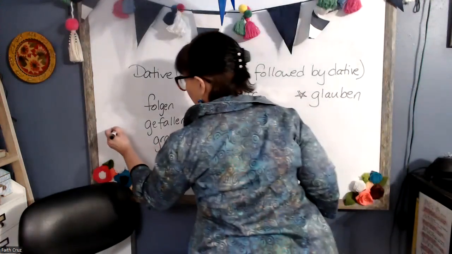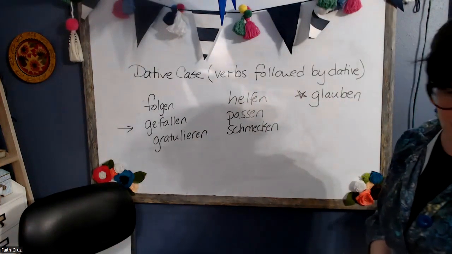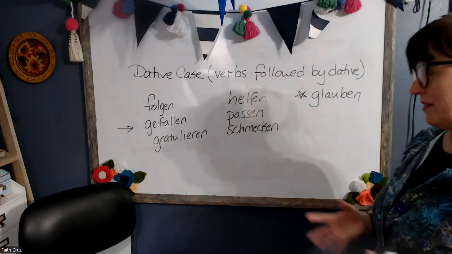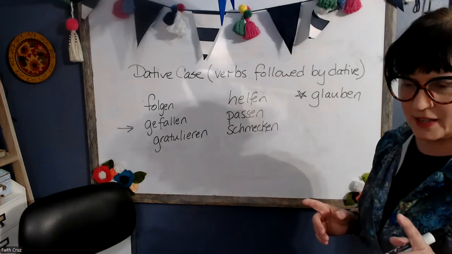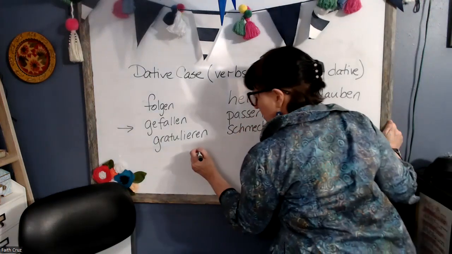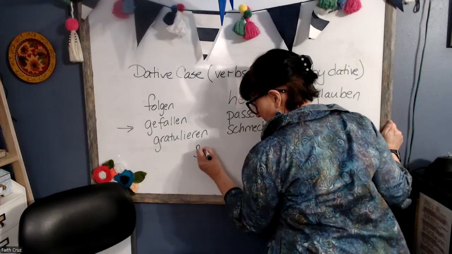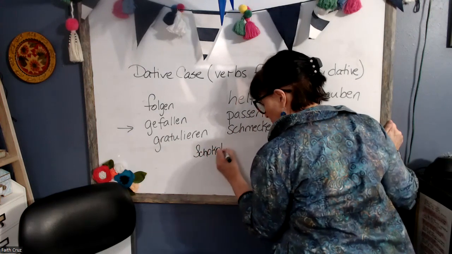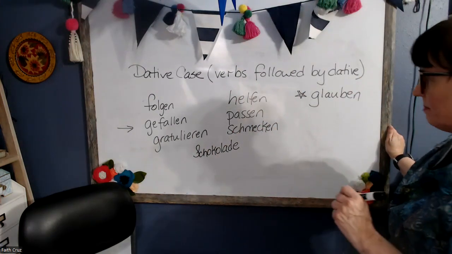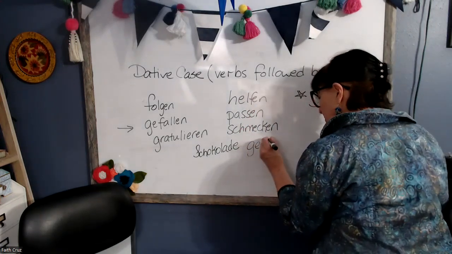Let me talk about the verb gefallen. Now, a lot of times when you look gefallen up in a dictionary, it will say to like. And it can certainly convey that meaning. But it doesn't convey that meaning grammatically in German. So let me explain. Okay? Let me start with Schokolade. Okay? Here's some chocolate. And I like chocolate. So in German, I'm going to say Schokolade